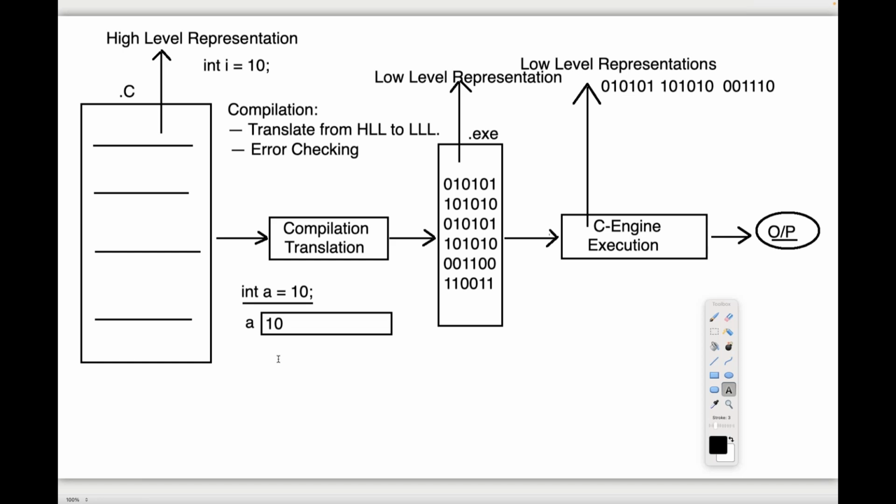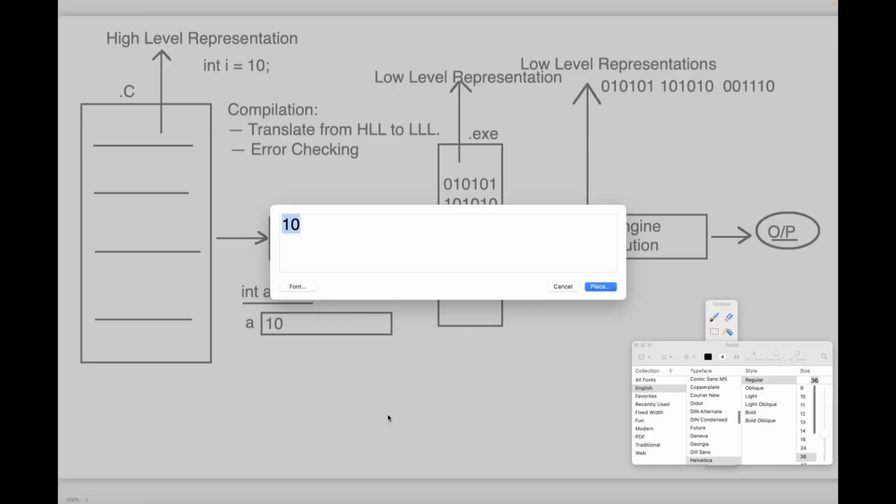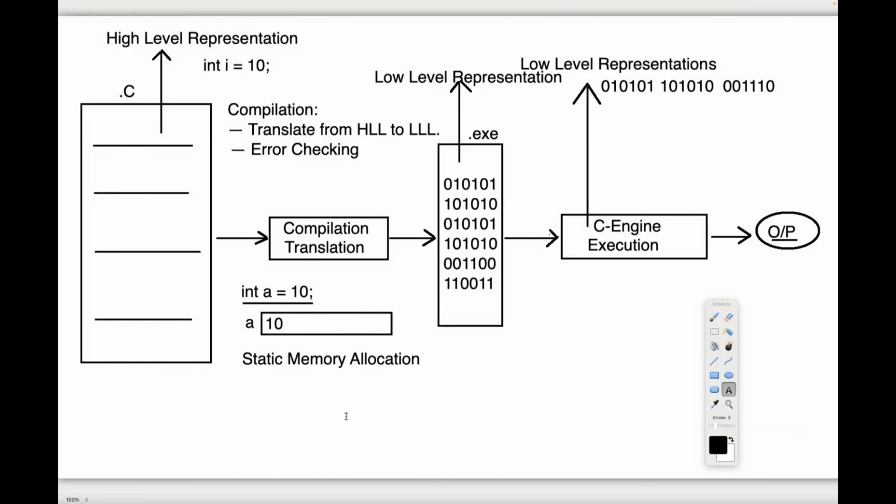If the memory allocation is provided for the primitive data at compilation time, then that memory allocation is called static memory allocation. Everybody put more concentration here. If the memory allocation is going on for the data at compilation time, then that memory allocation is called static memory allocation. Nice.